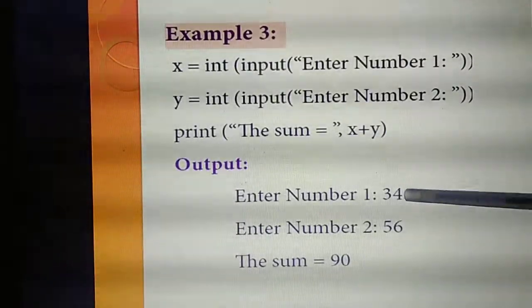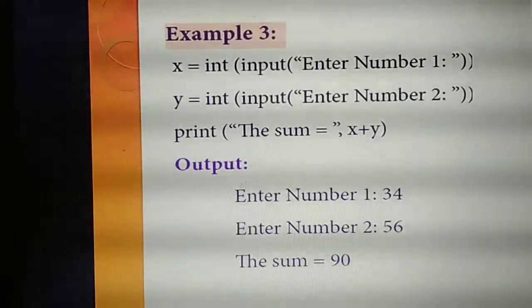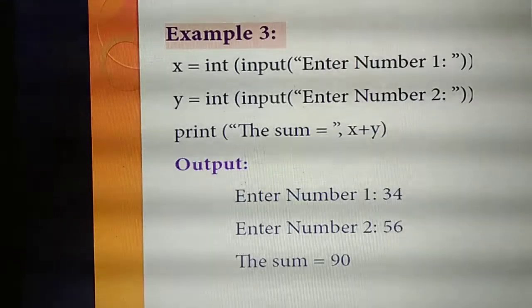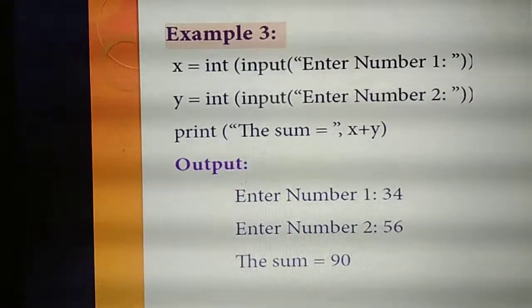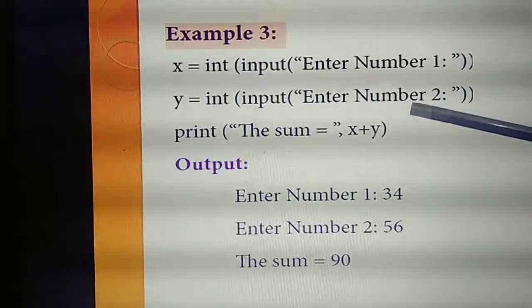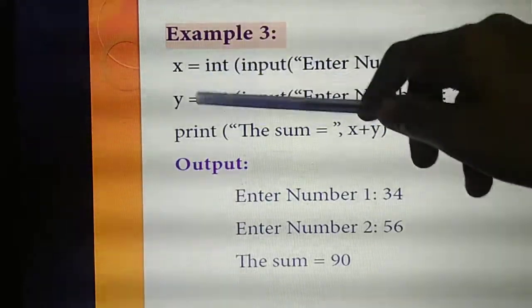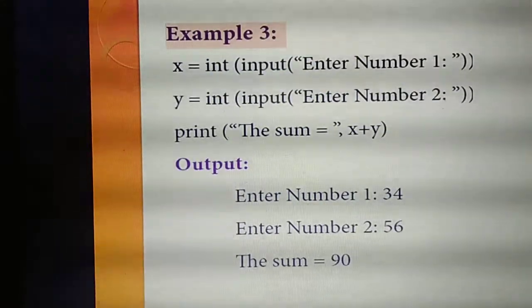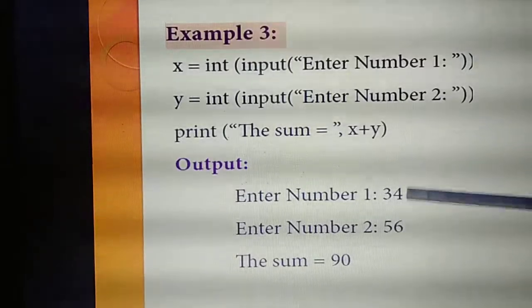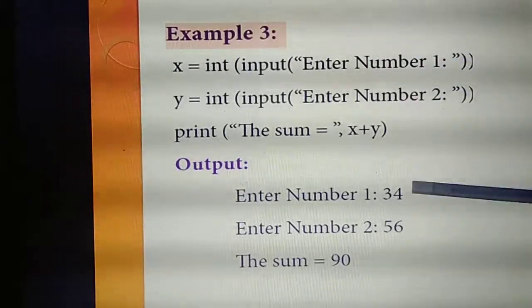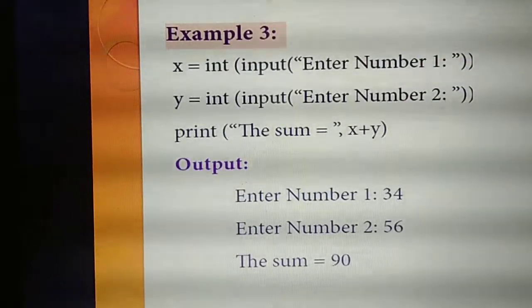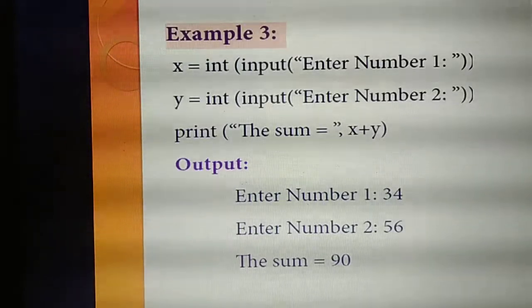What's the sum? 56 plus 34, the answer will be 90. Understood? In this program you are using the input() function with data type int. Why are we specifying int? Because you are going to enter numbers.